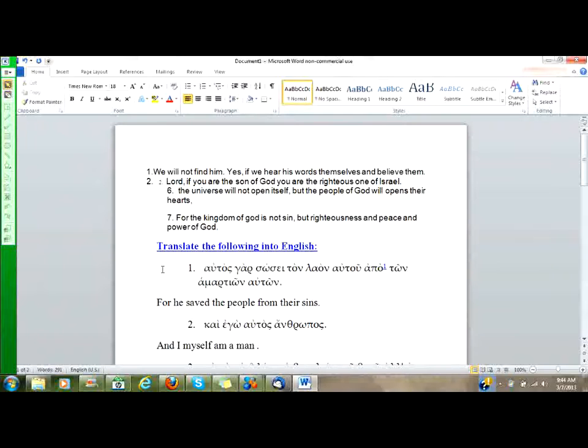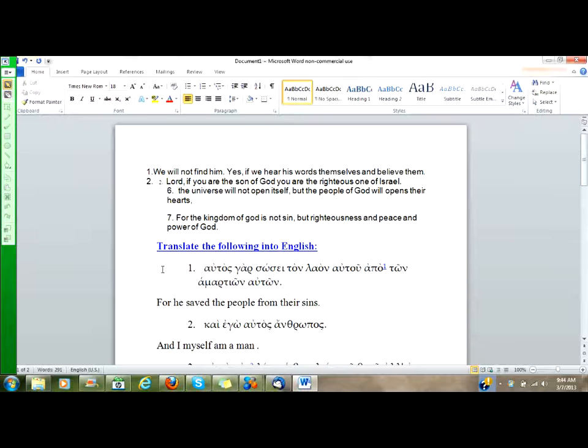An intensifier of what? An intensifier of the subject of the verb. What is the subject of the verb? Well, it is either he, she, or it. Sosei is a third person verb, third person singular. Well, which is it? He, she, or it? Well, here, our intensifier, our autos, helps us.